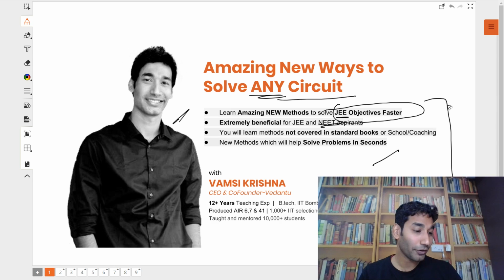Many of you are asking, sir, I am in standard 10th, 11th, is this helpful? This topic is obviously of 12th standard circuits, but 10th standard also has circuits. Some of the methods will obviously be a little high level for 10th class students, but it's always better to know more, right? And it's not going to cost a lot of time. It's just going to be a 40-45 minute short session.